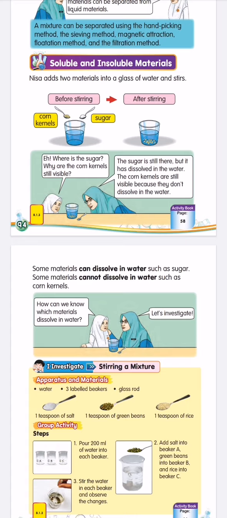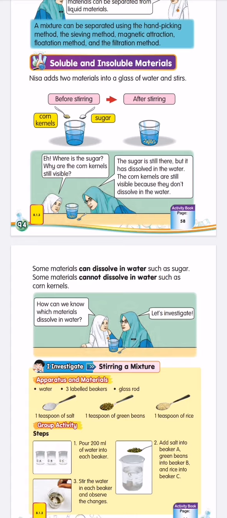Okay, first we want to see what is soluble and insoluble. Soluble means தண்ணியில கரையக்கூடியது. Insoluble means cannot தண்ணியில கரைய முடியாதது. சரியா? So we're going to see what soluble and insoluble materials we are using in our daily life.